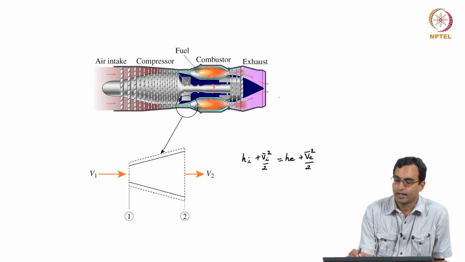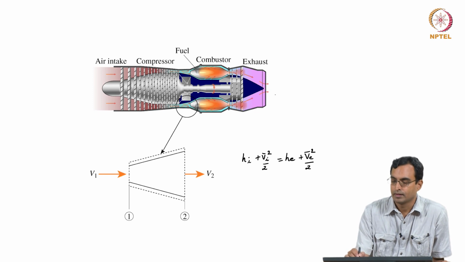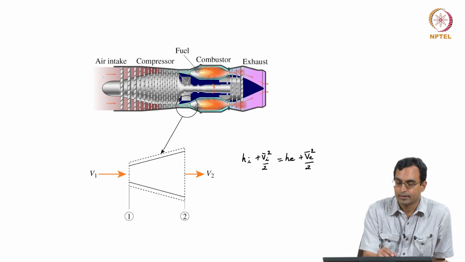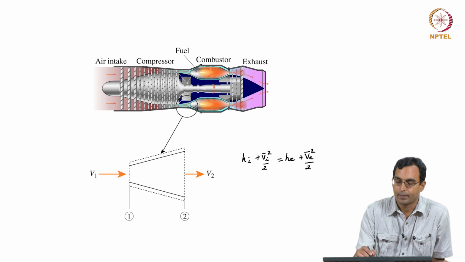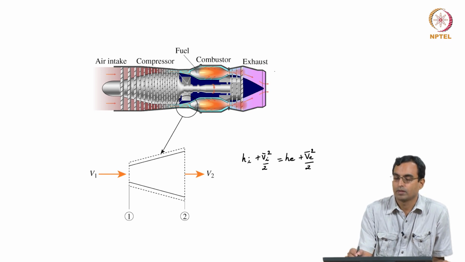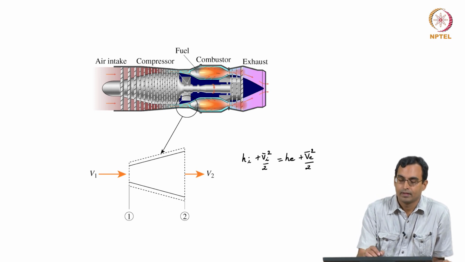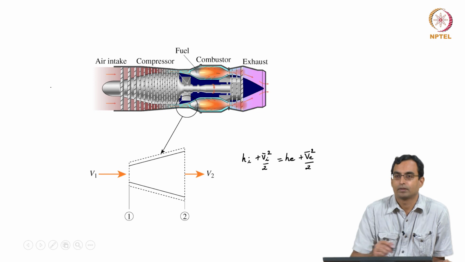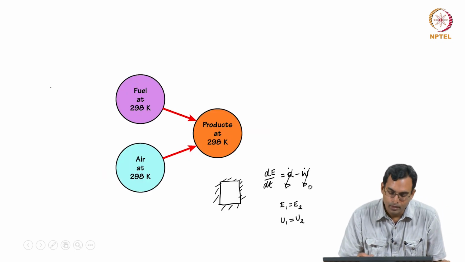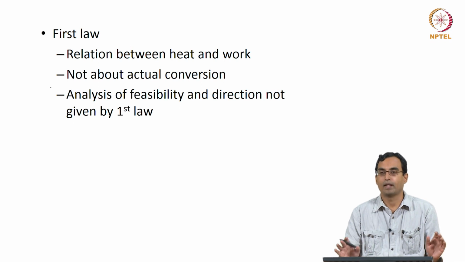If I send exhaust gases in through the rear of this gas turbine engine... Normally, air comes in here, is compressed, and burns with fuel which is injected here, and then goes out as exhaust gases. But if I now send exhaust gases in from the reverse direction, they do not become air and fuel and come out in this case. But in all of these cases, even though the reverse does not happen, the first law is valid.